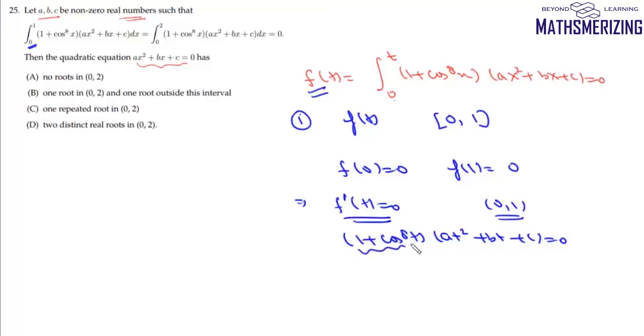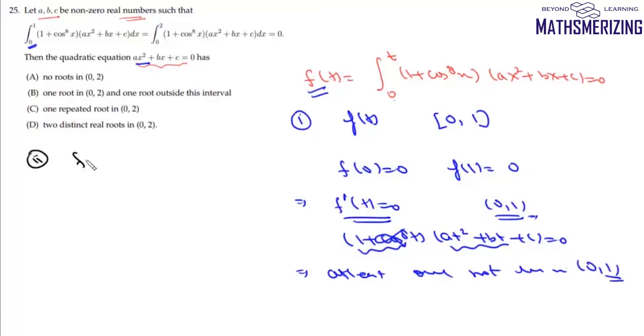Now this 1 plus cos to the power 8t cannot be 0. So that means at least one root of this quadratic equation ax square plus bx plus c will lie in this interval 0, 1. So from here we'll say at least one root will lie in 0, 1.